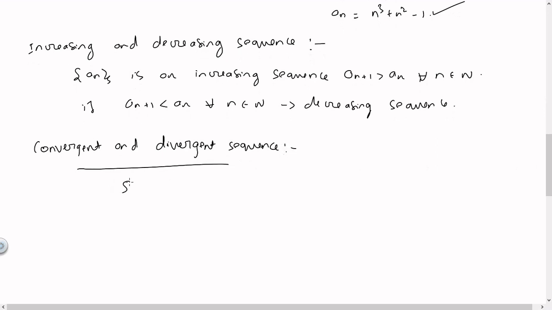Let me define a sequence a_n such that a_n is equal to n square. Now when n increases, what will happen to the value of n square? It keeps increasing. So when n tends to infinity, we can say that a_n equal to n square also tends to infinity. That is, the value of the sequence keeps increasing without any upper bound. So we will call such a sequence a divergent sequence. That is not the only kind of divergent sequence.